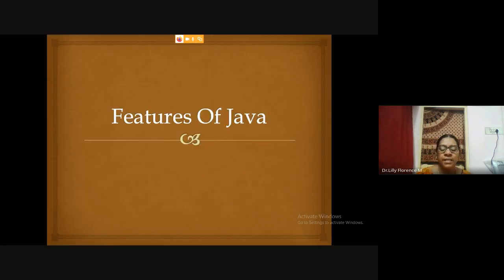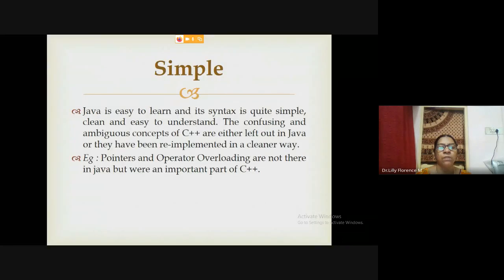Next, we can see some of the main features of Java programming. The very first feature is that Java is simple. Why are we saying Java is simple? Once we learn C and C++ programming, Java is very simple. Because the syntax of Java has been taken from the C programming language and the object-oriented programming concept of Java has been inherited from C++. So for people who know C and C++ programming, Java is very easy to learn. That is why Java is simple.